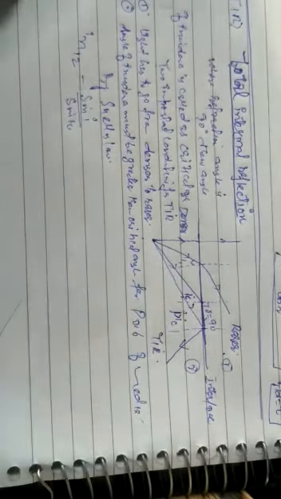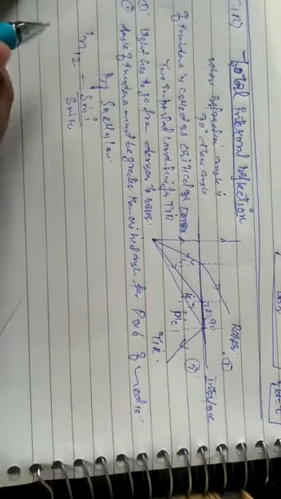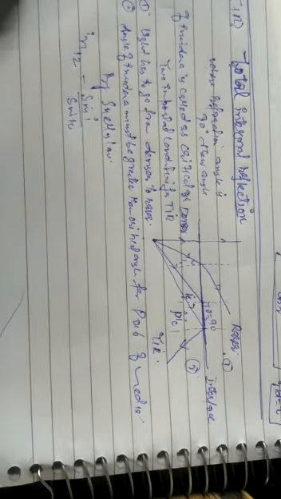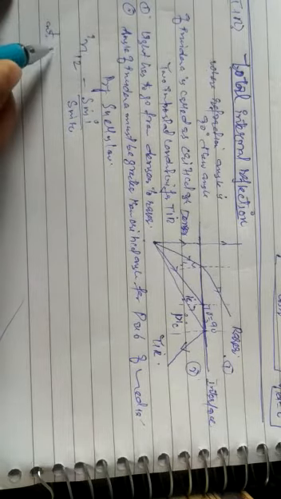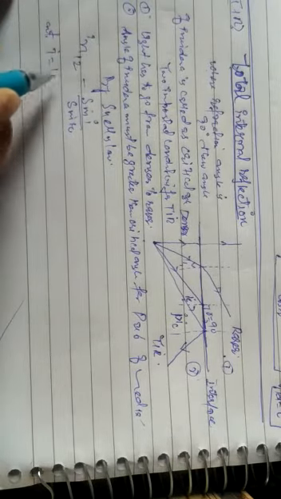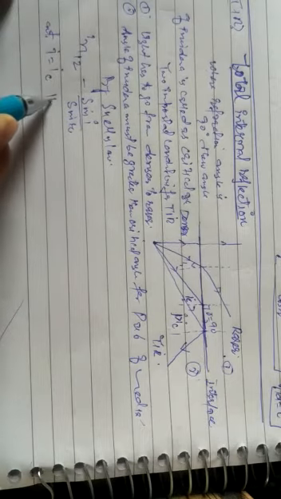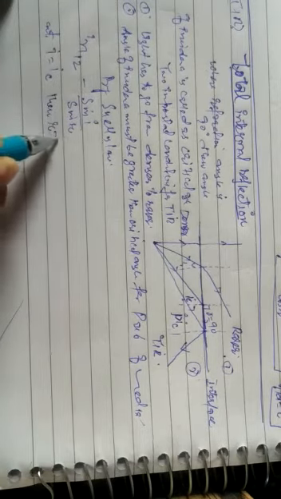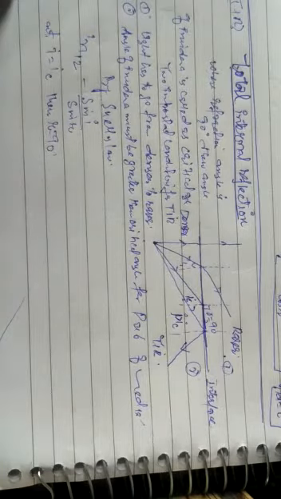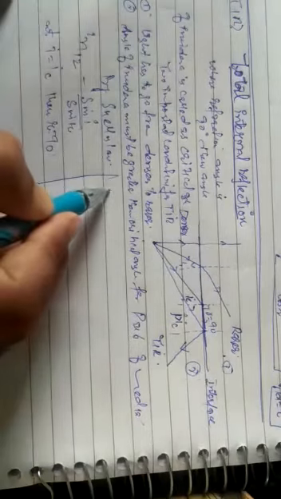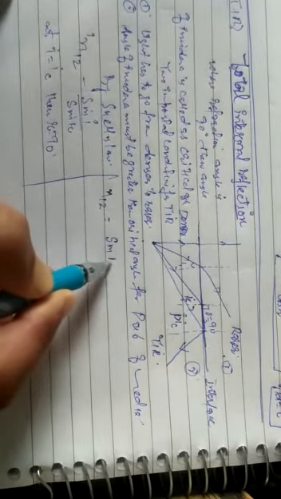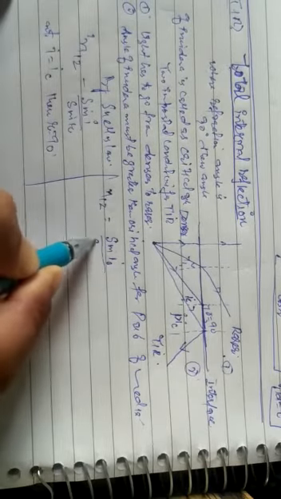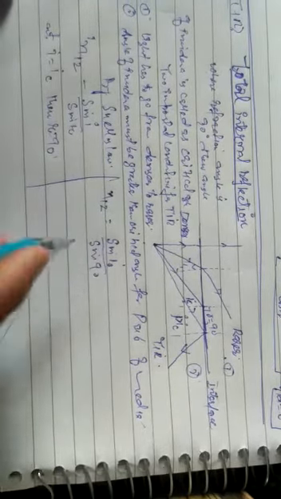As i changes, r changes, but at i equals ic, r is equal to 90 degrees. So n12 equals sin ic over sin 90.